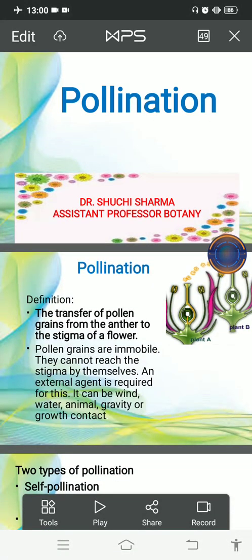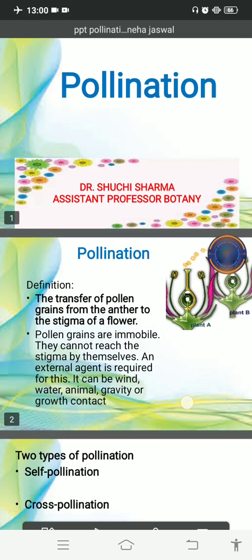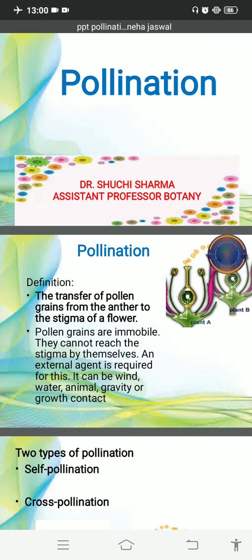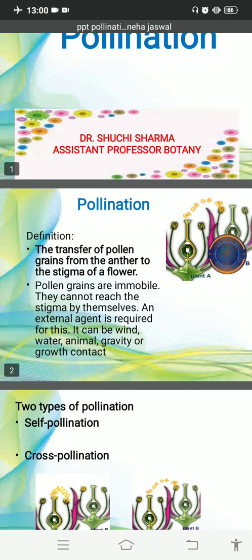Dear students, today we will study pollination. Pollination is the transfer of pollen grains from the anthers to the stigma of a flower. Pollen grains are immobile and cannot reach the stigma by themselves, so an external agent is required for this. It can be wind, water, animal, gravity, or growth contact.